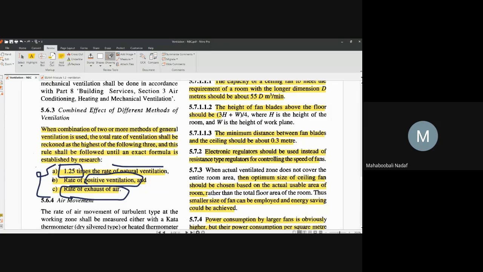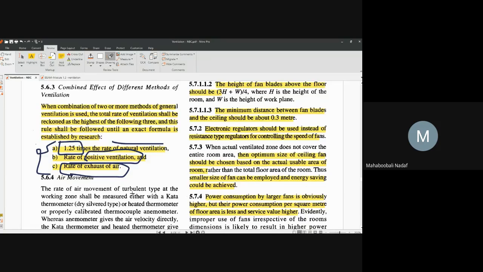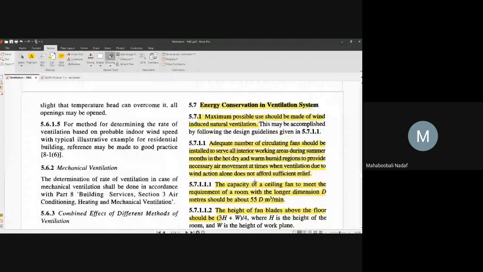All these are nothing but rate of ventilation. Simple. Now, conversely, as we have discussed in lighting, energy conservation is also there in the ventilation. What is the first point? First point, use natural ventilation as much as possible. Don't go for artificial or mechanical so that you can save the energy.